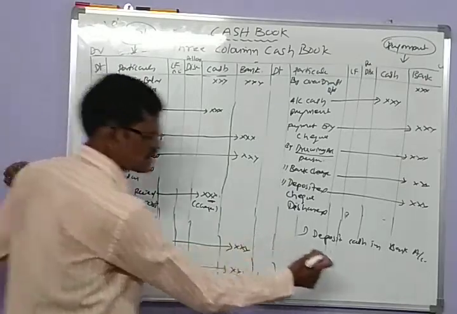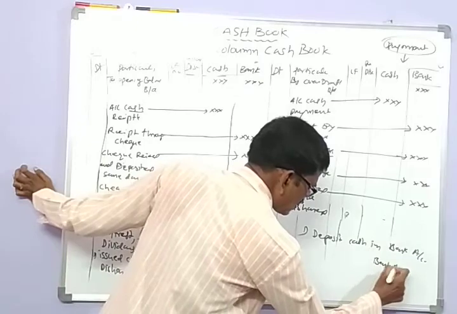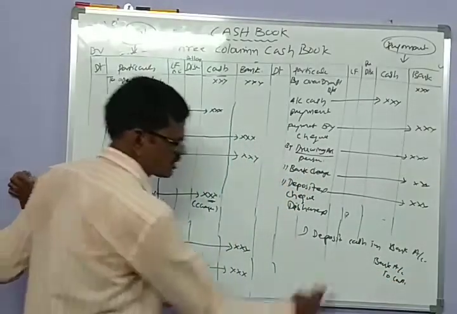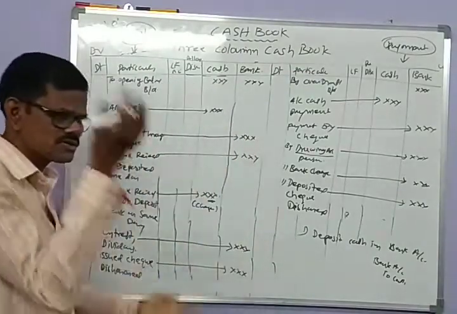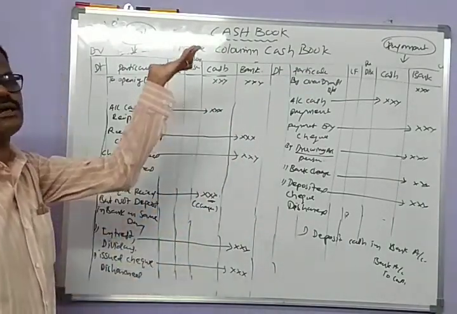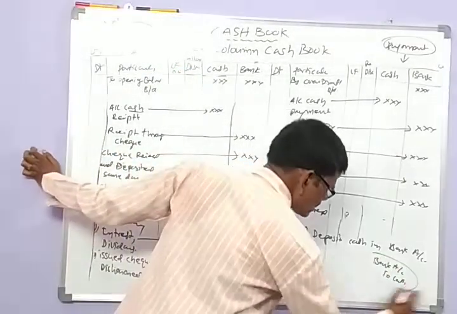So this is a contra entry. The entry is like this: bank account debit to cash account. On this occasion, the cash balance is reduced, and at the same time the balance in the bank is increased by depositing the cash.